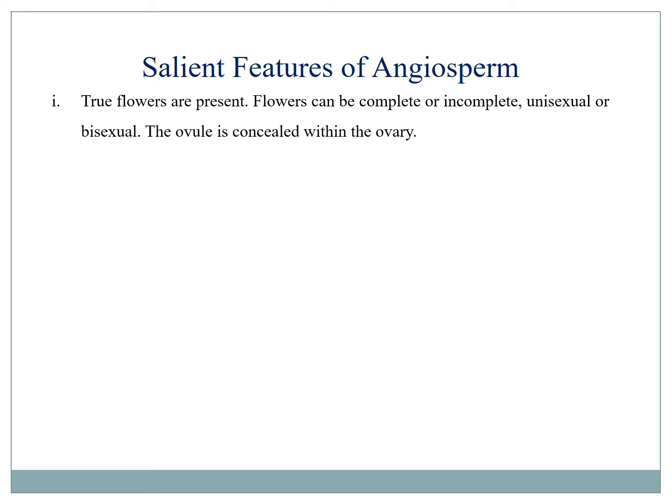They produce flowers, which may be either complete or incomplete. A complete flower has four structures: the sepals, the petals, the male structure, the androecium, and the female structure, the gynoecium.